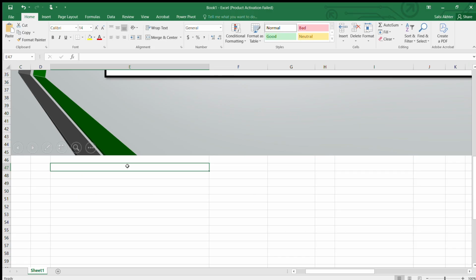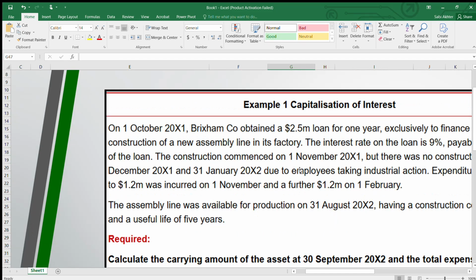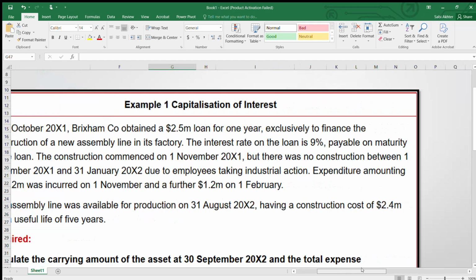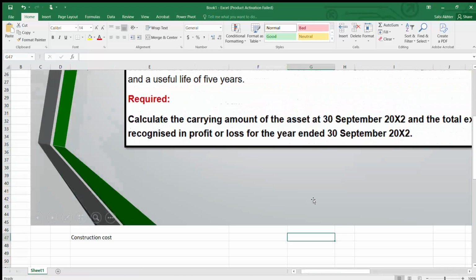So now let us take the construction cost. The construction cost you can see here is 2.4 million.